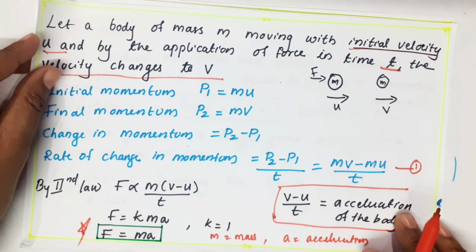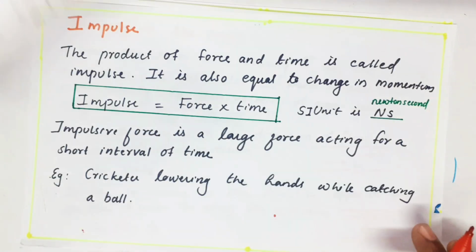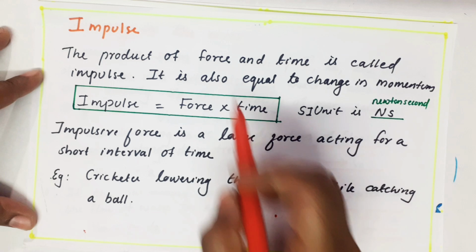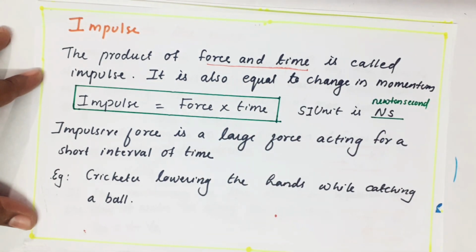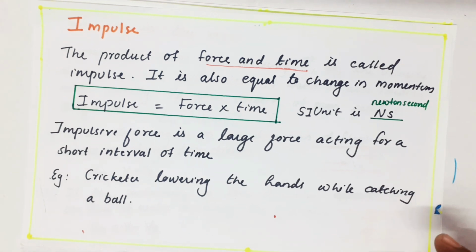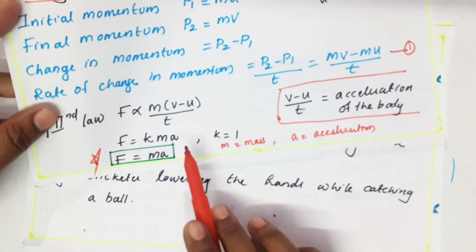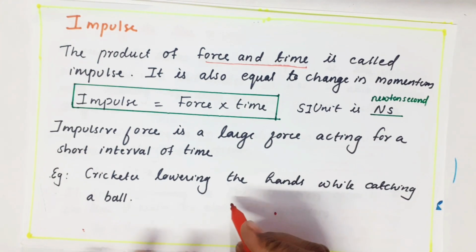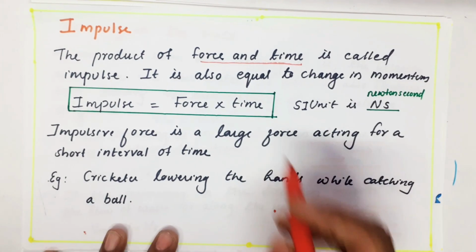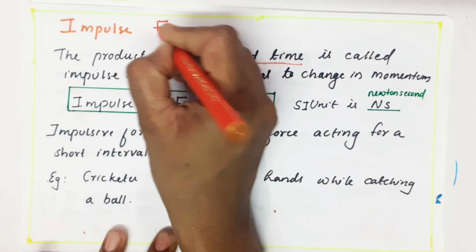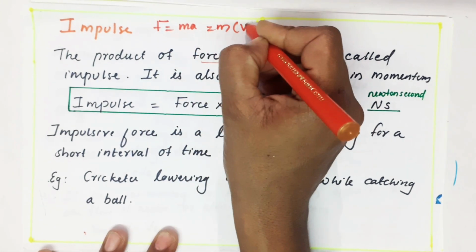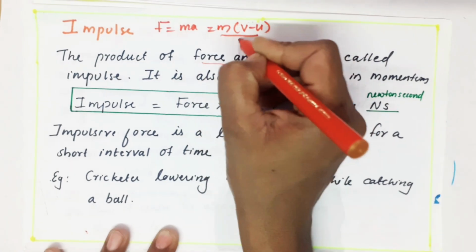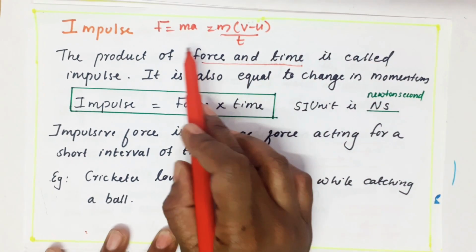Clear? Now, one more term I need to tell you, impulse. Impulse is nothing but the product of force and time. I am just taking again this equation, F equals ma. That is m into, what is a? v minus u by t. But I am telling force into time.